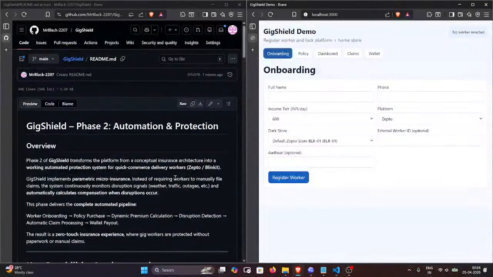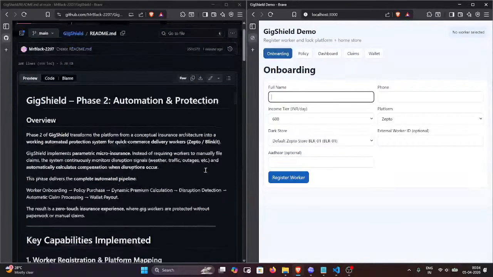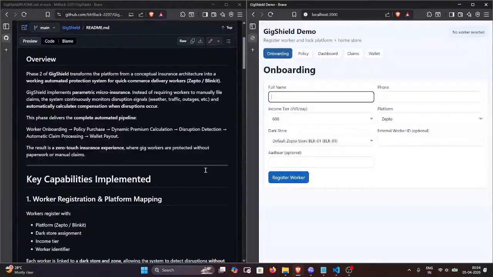So, we have our phase two submission that we made. This is our registration platform. We kept it very simple for the demo version. But I'll give a brief on the functionalities that we added, because the phase two deliverables are mostly related to AI and machine learning.